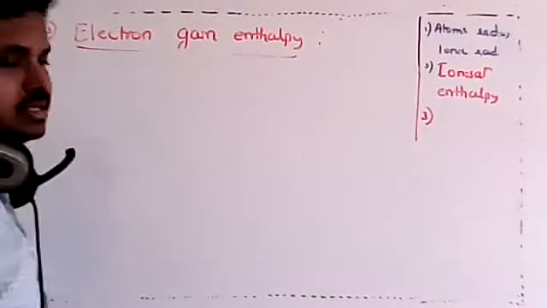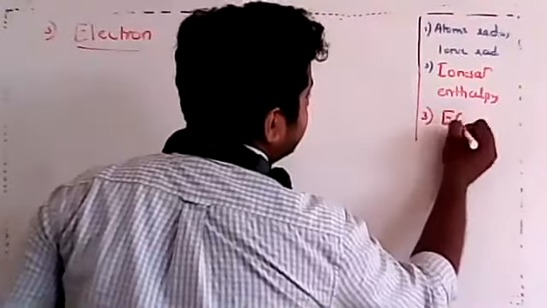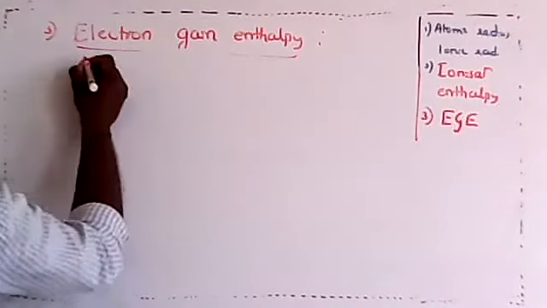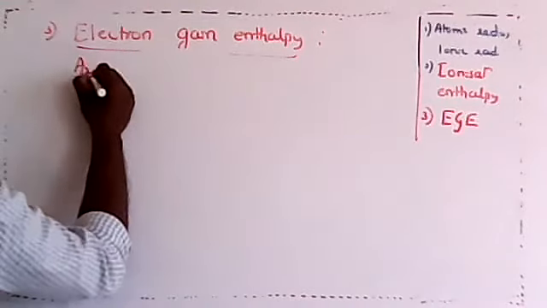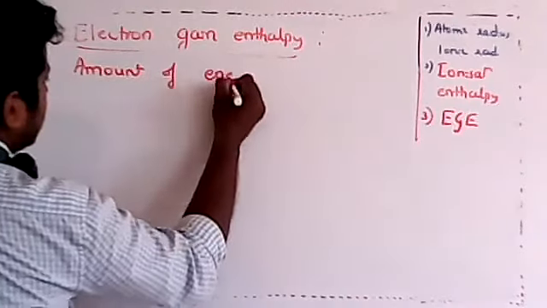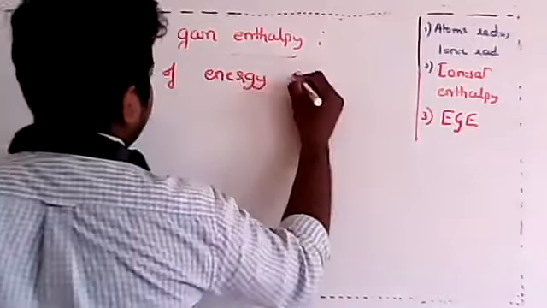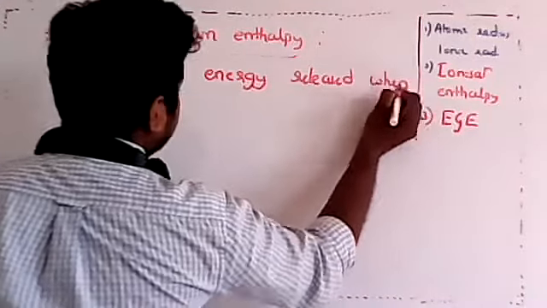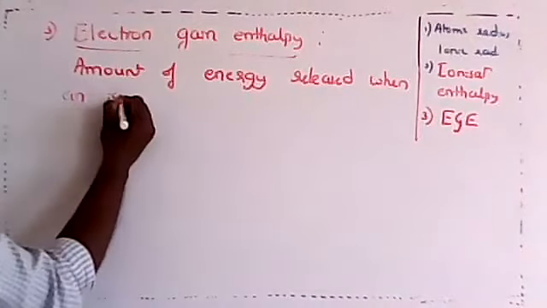So the third thing that we are discussing is EGE. Understand that whenever in upcoming classes I mention IE, it is ionization enthalpy. Whenever I mention EGE, it is electron gain enthalpy. So it is the amount of energy released.